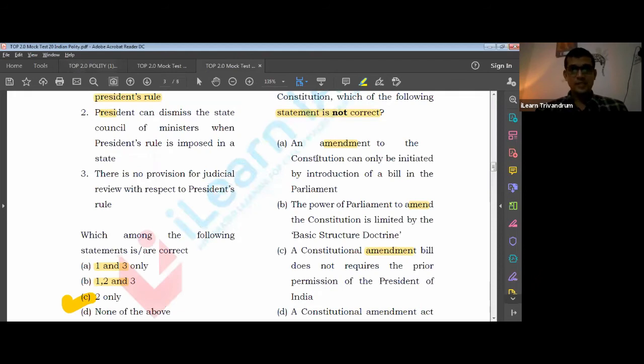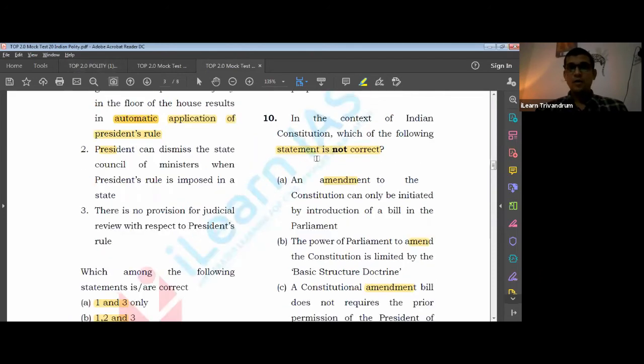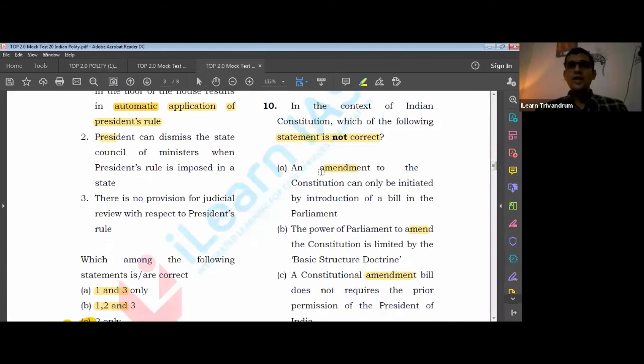So what is the question? The question is, in this context, which is not right. Okay, an amendment to the constitution can only be initiated by introduction of a bill in the parliament. So where else can we introduce it? Can we introduce it in the state legislature? Do we require the president's consent for that? No. Introduction can be in parliament by way of a bill. So the first is correct, so not our answer.